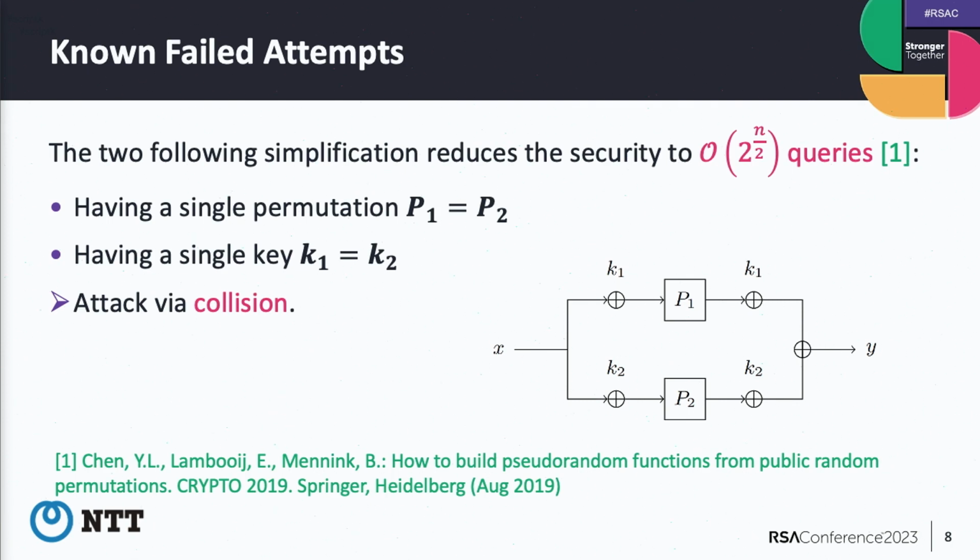One thing is to just use the same permutations, P1 equal to P2. Another case is just using the same secret key, meaning K1 is equal to K2. For both cases, we have an attack whose complexity is the birthday bound. So how to do it?